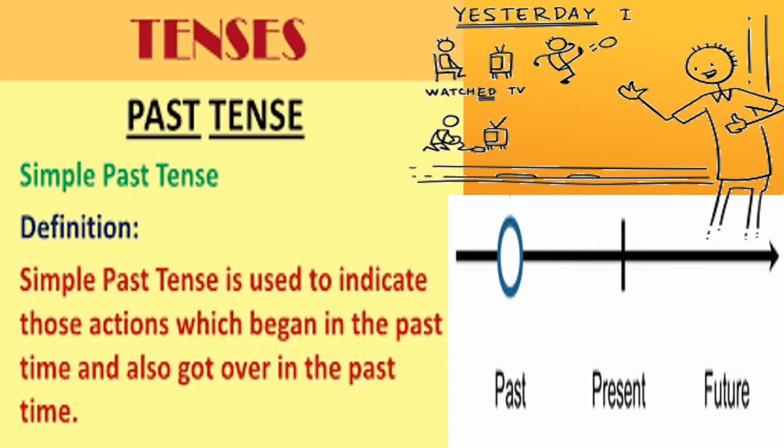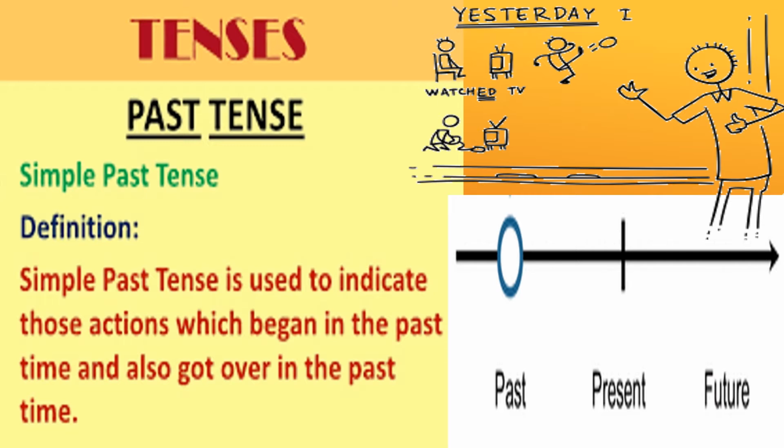Now here, first of all, let's understand what simple past tense is. Simple past tense is used to indicate those actions which began in the past time and also got over in the past time.